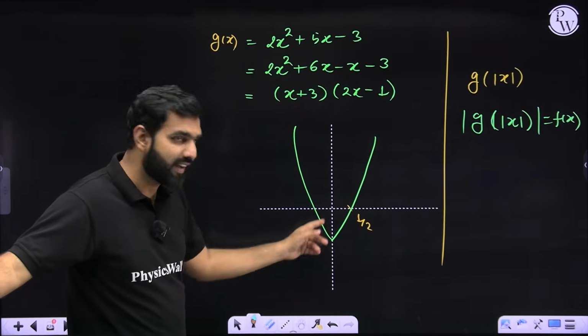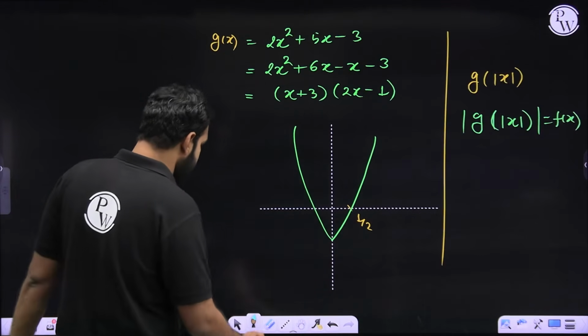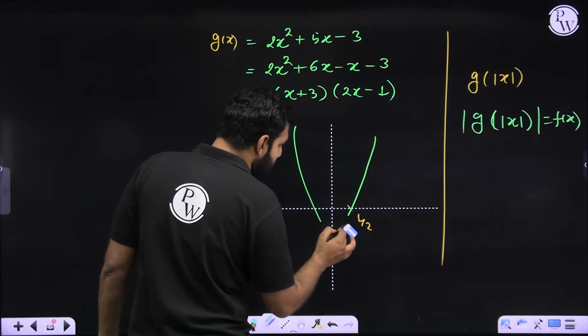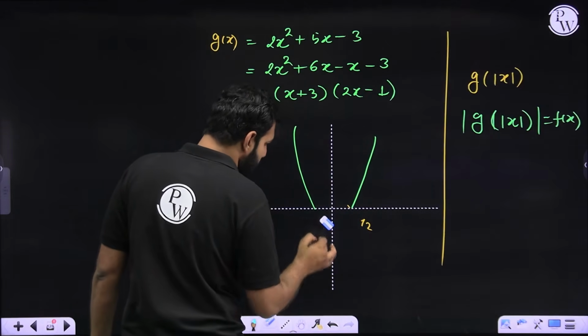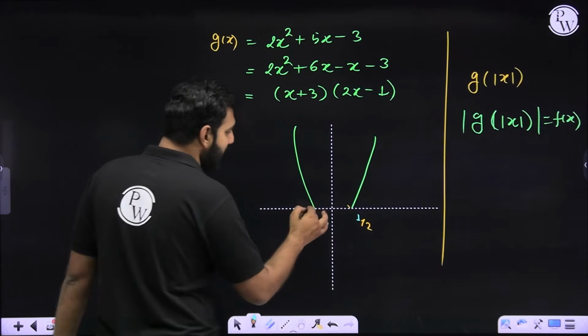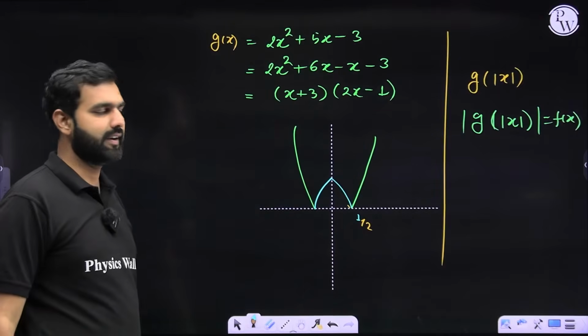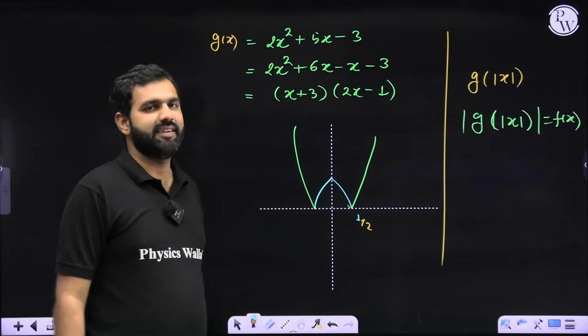At all these values, I'll be seeing their replicated positive values, which means the part of the graph which is below the x-axis should be removed and reflected by treating the x-axis as the mirror.